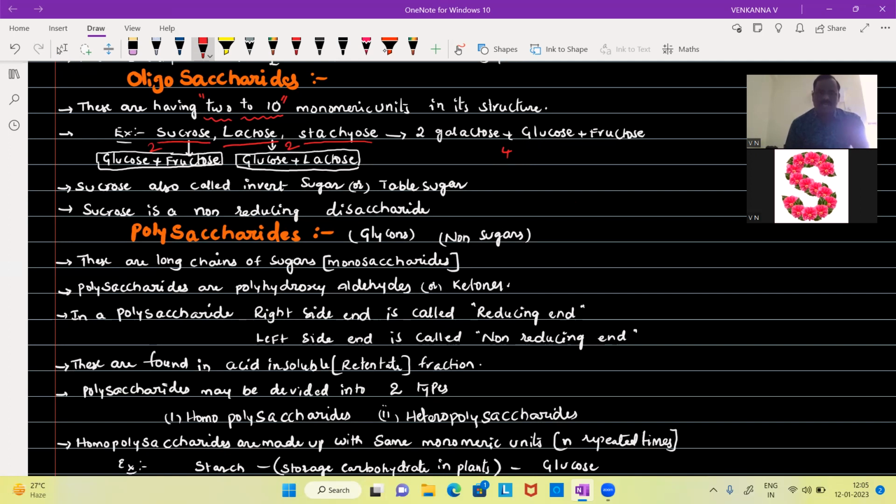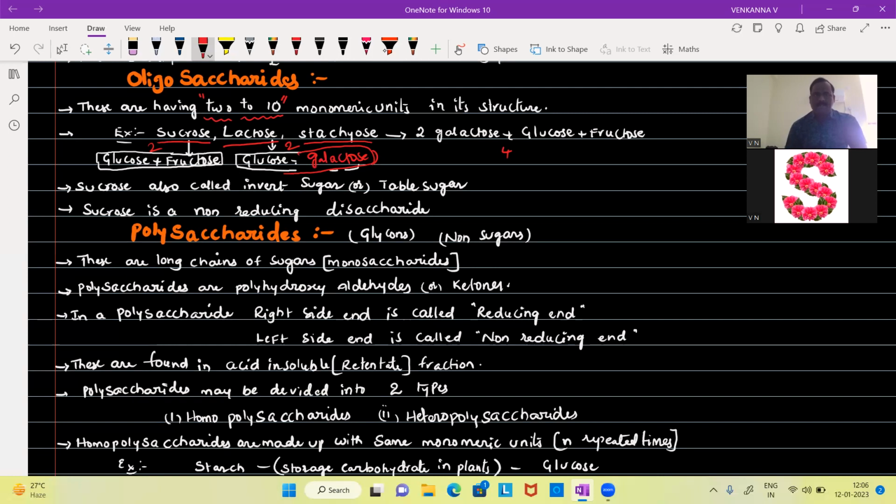Glucose plus fructose is equal to sucrose. Glucose plus galactose is equal to lactose. So glucose and galactose are the components of lactose. Glucose and galactose are used as an energy source. They are directly involved in the aerobic respiration process.